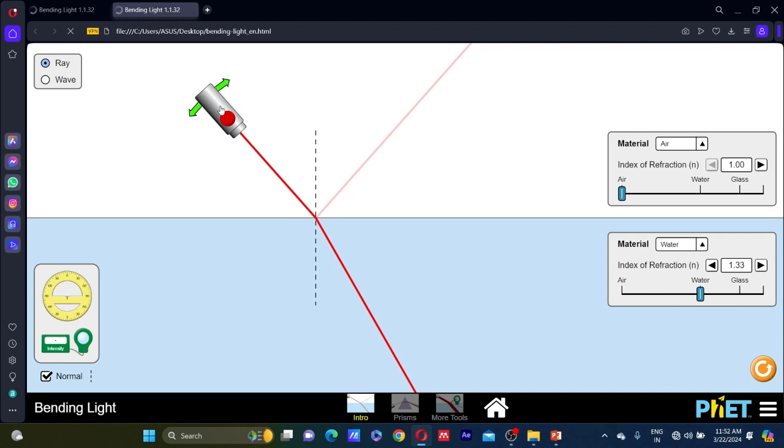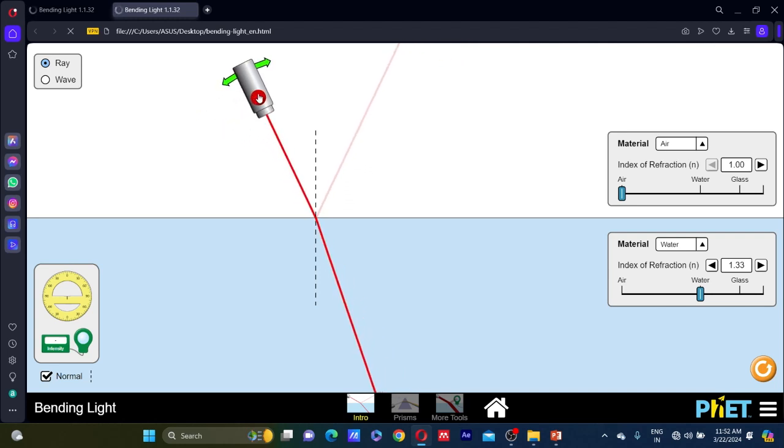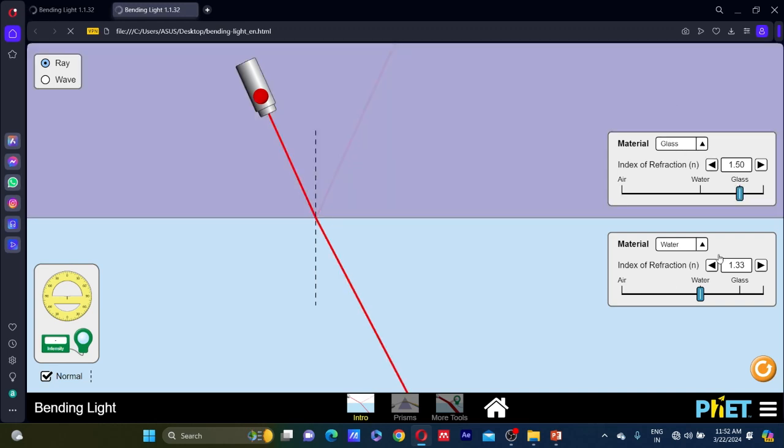Now let us understand another phenomenon, that is TIR. What is TIR? That is total internal reflection. It is a physical phenomenon that occurs when a light ray is completely reflected back into the medium it originated from. So let me change the medium here. Let me make this medium glass and change this to air.